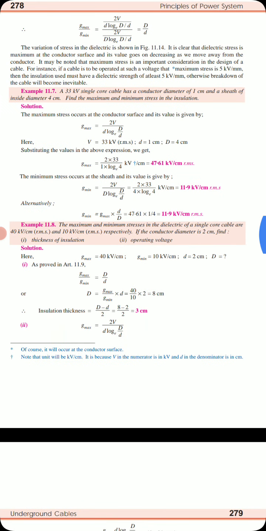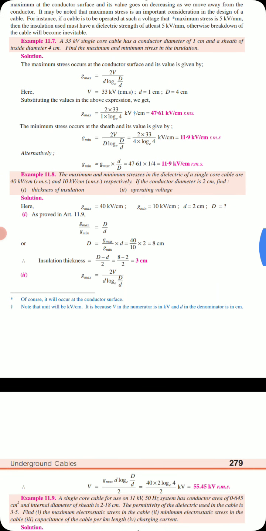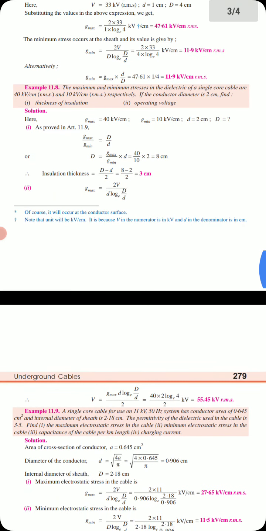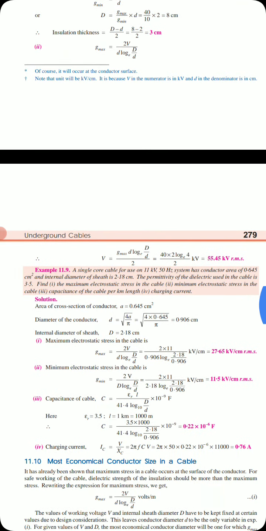Now, finding the V, we know G max is equal to 2V by d natural logarithm of D by d. So if you put in all the values, G max is given in the problem, and now we can find the V. It is 55.45 kilovolt RMS.